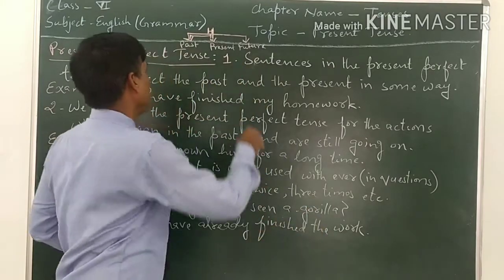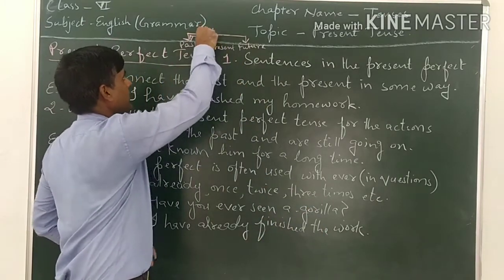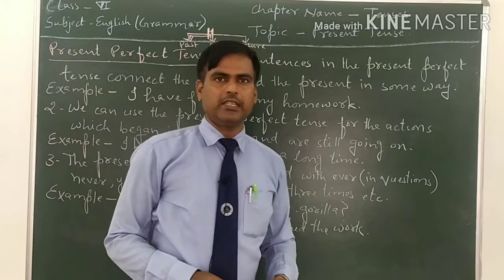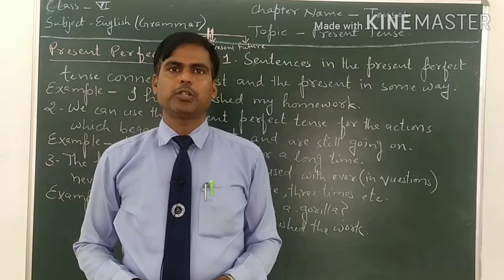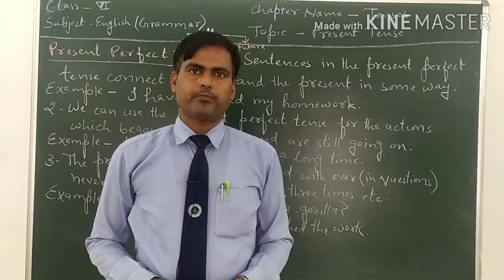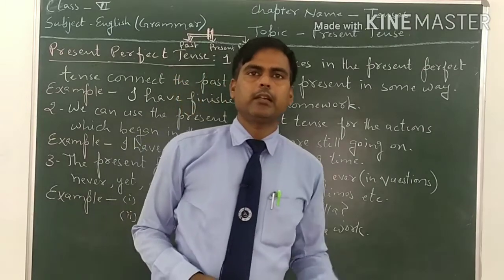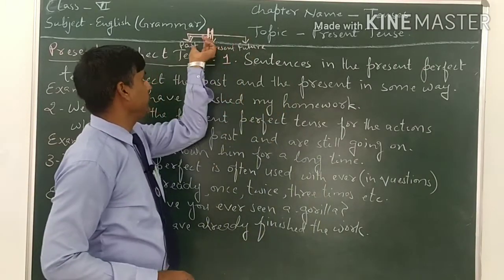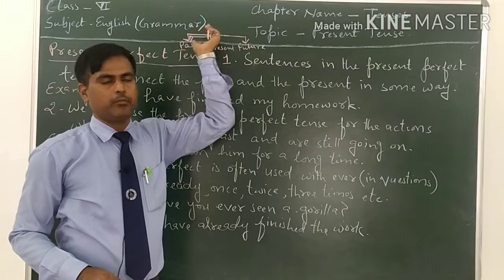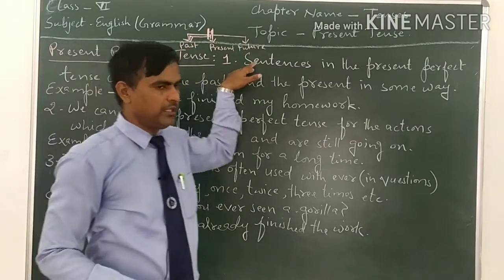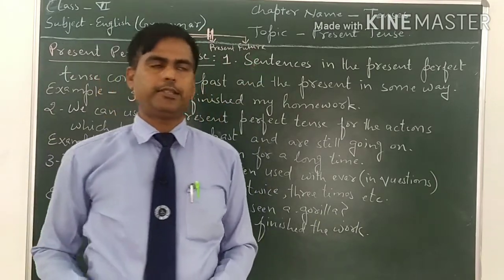But if the action is ended in the past, we don't use present perfect tense. At that time we use simple past tense. In another class I will tell you the differences between these two tenses. But now you have to see present perfect tense.